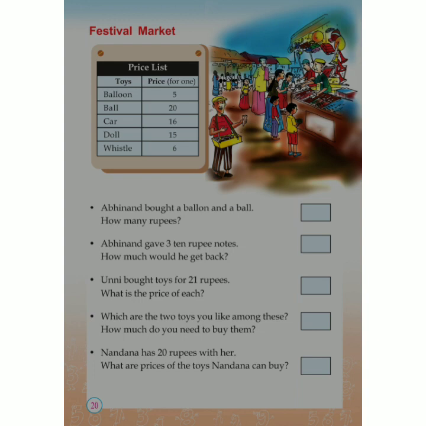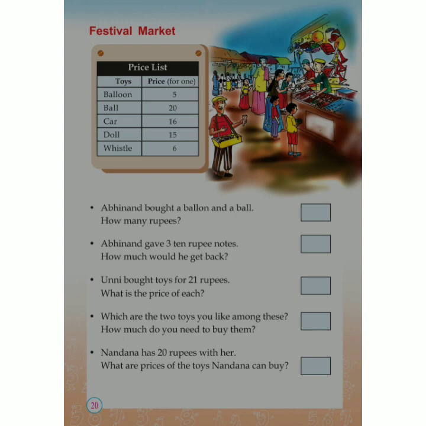Okay, now look at the questions. Abhinand bought a balloon and a ball. How many rupees? So what did Abhinand buy? Abhinand bought a balloon and a ball. How much is for balloon? 5 rupees. How much is for ball? 20 rupees. So Abhinand want to give the shopkeeper 20 plus 5. That is 25 rupees. Isn't it?